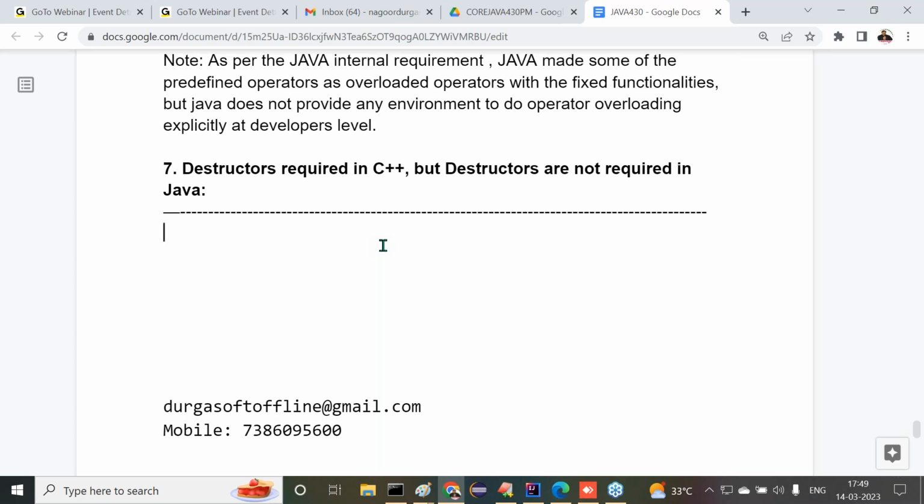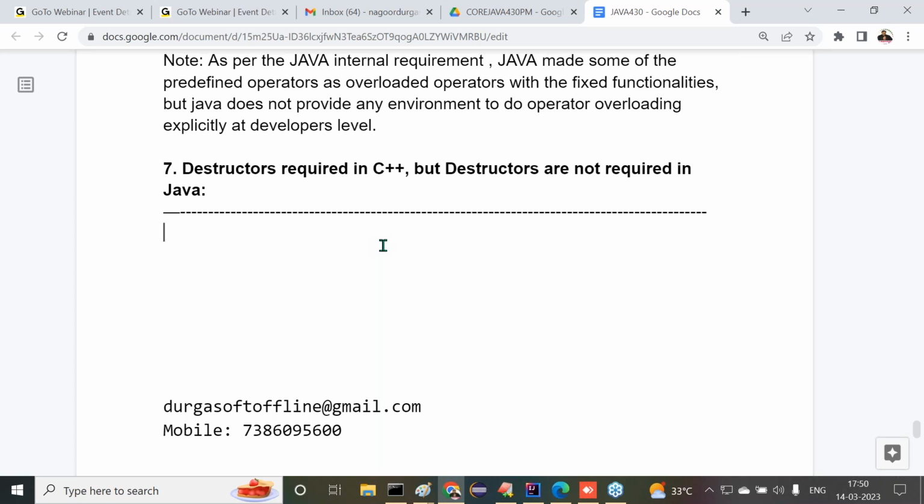But in the case of Java, developers are responsible for only creating objects. Developers are not responsible for destroying objects. Come again, what's the point I said to you? In C++, developers are responsible for what? Creating objects, destroying objects. But in the case of Java, developers are responsible for only creating objects, and not responsible for destroying the objects.